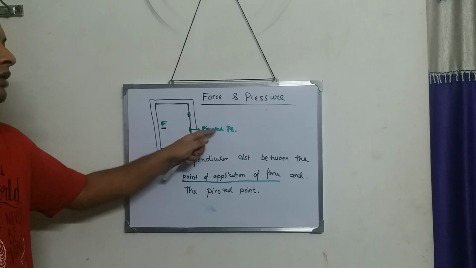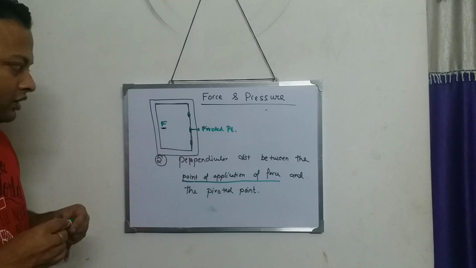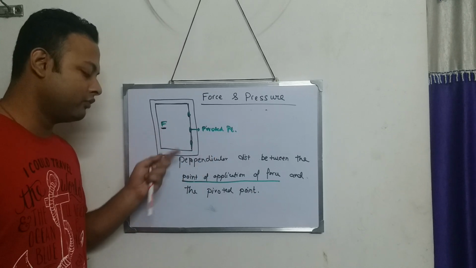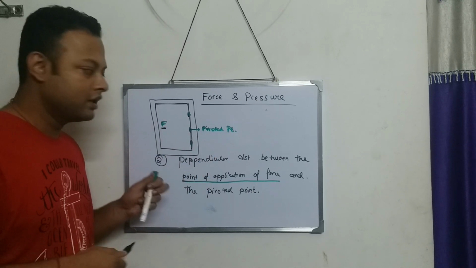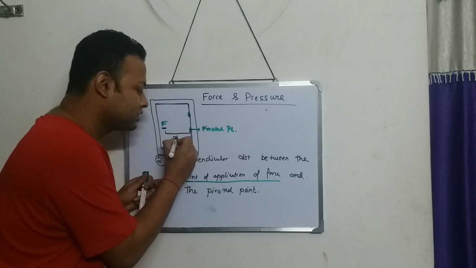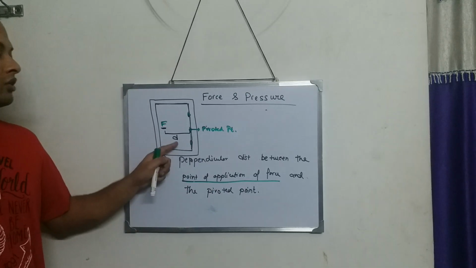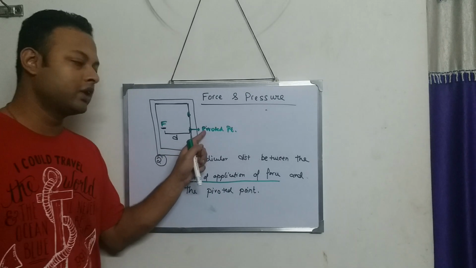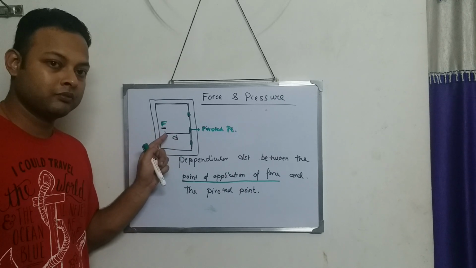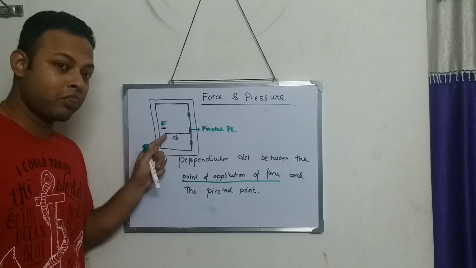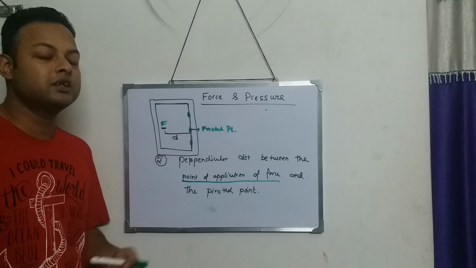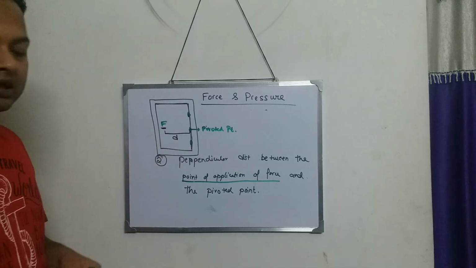Suppose I take the middle one as the pivoted point. Now between the pivoted point and the point of application of force, there is a distance, from here to here. I represent this by D. So D is the distance between the pivoted point and the point of application of force. The more the distance, the more is my turning effect. If I have less distance, less is my turning effect.